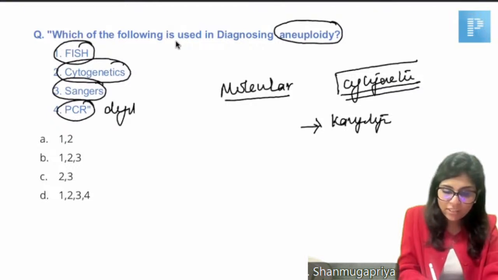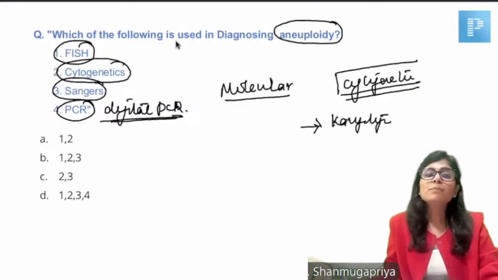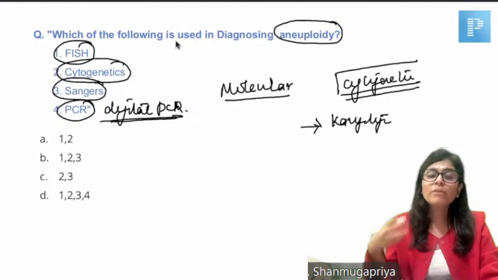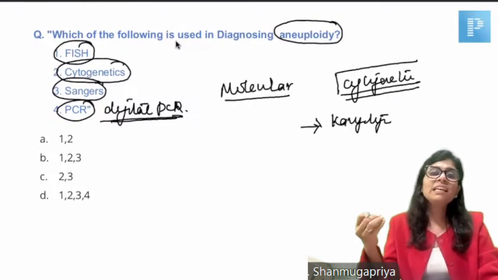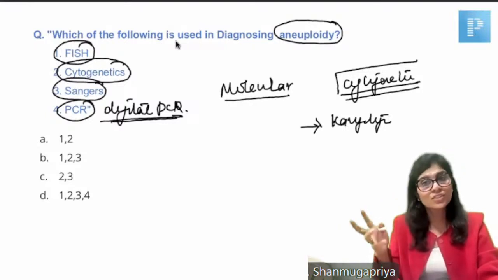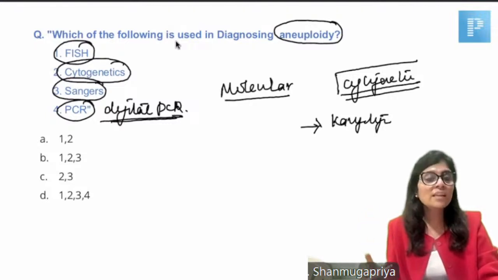We have something called digital PCR, which can be used for prenatal assessment of aneuploidy, right? When I say prenatal assessment, we collect a maternal blood sample. From the maternal blood sample, we collect cell-free DNA. So cell-free DNA of the fetus will be floating in the maternal blood sample. That is extracted and subjected to digital PCR to find out if there is aneuploidy.